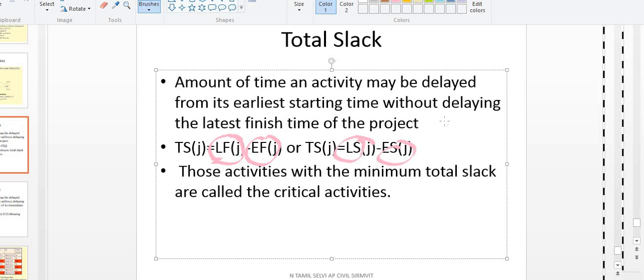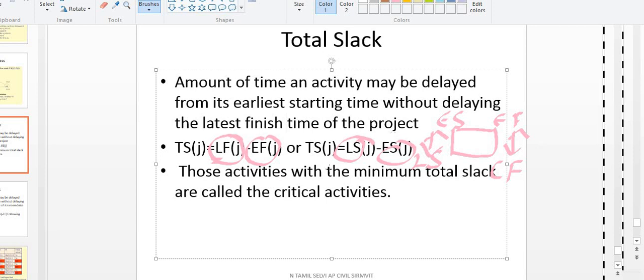Very simple. I have already told you in the network diagram, first you mark early start, early finish, late start, late finish. Now to calculate the float, you just deduct LS minus ES or LF minus EF. That's it. You will get the total slack for all the activities.